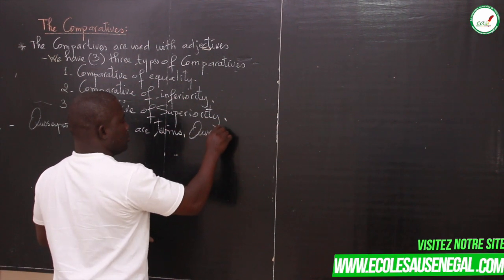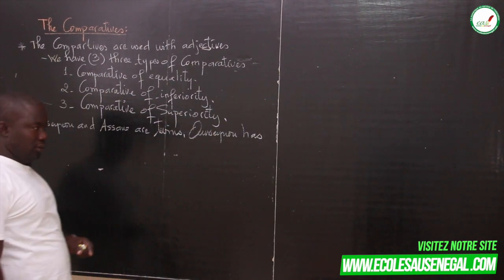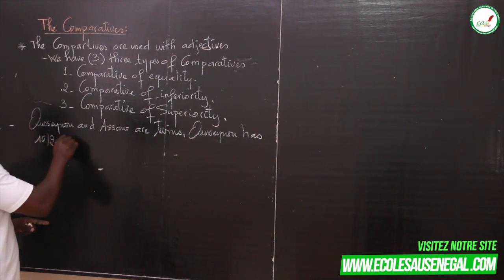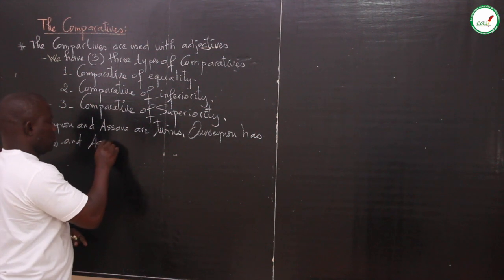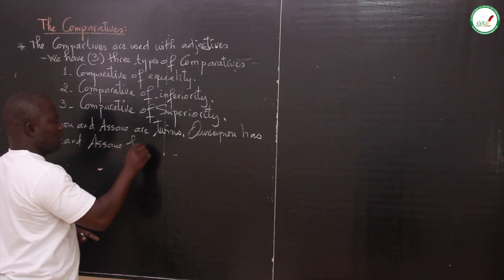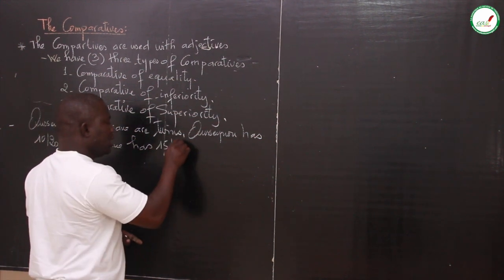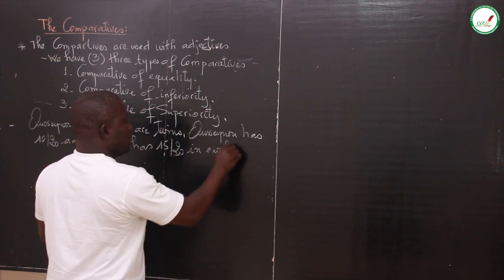Ousseynou has 10 out of 20 and Hassan has 15 out of 20 in English.